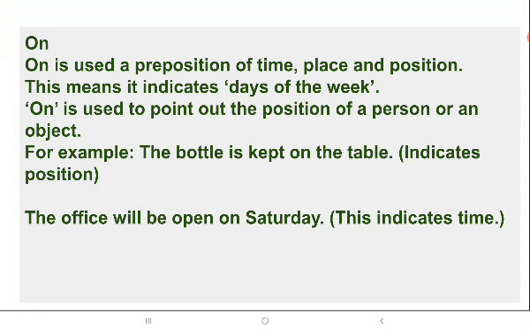On. On is used as a preposition of time, place, and position. This means it indicates days of the week. On is used to point out the position of a person or an object. For example, the bottle is on the table. It is indicating the position. The office will be open on Saturdays. It is indicating the time. In different ways, this preposition could be used.